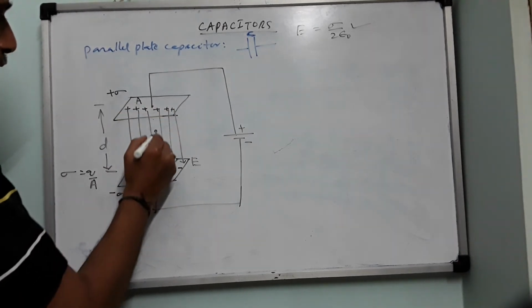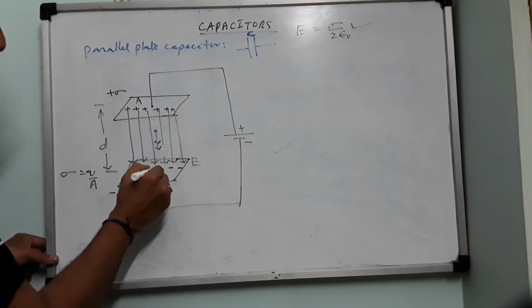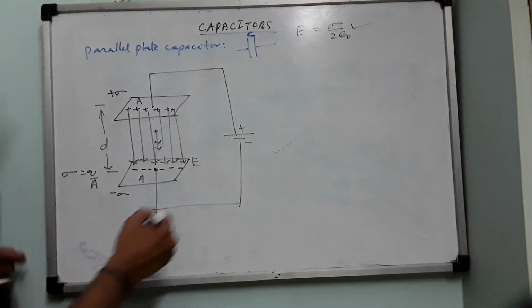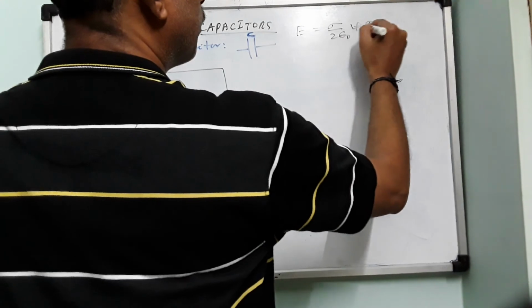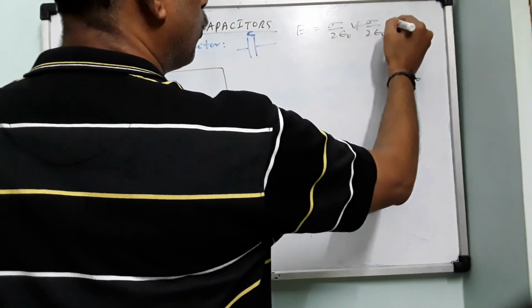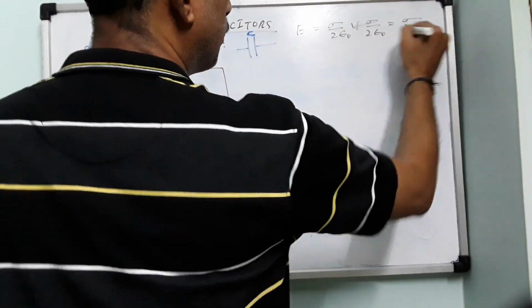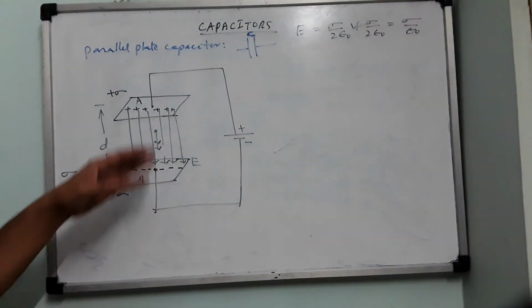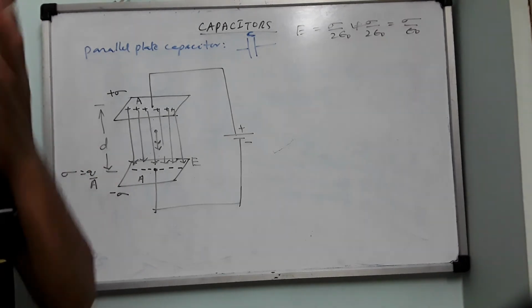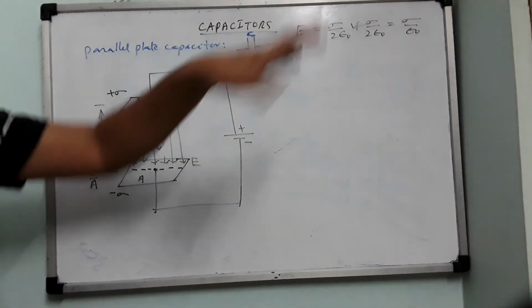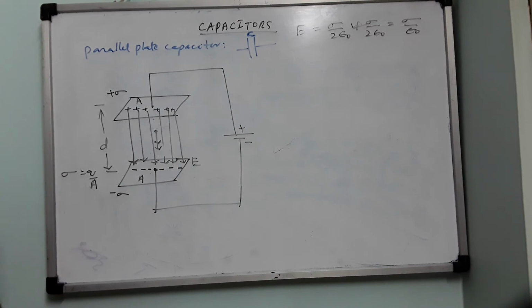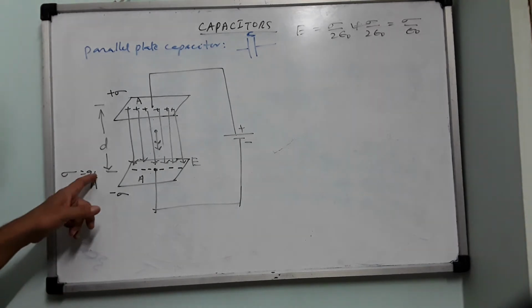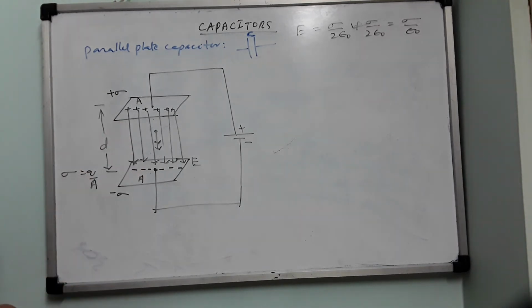So this being a positive plate, it produces an electric field radially outwards from here. And this one radially inwards. How much does it produce? Same, sigma by 2 epsilon naught. So both will now add up: sigma by 2 epsilon naught plus sigma by 2 epsilon naught. So this will be sigma by epsilon naught. So if one more question is asked, what is the net electric field between the plates of the parallel plate capacitor, what is your answer? Sigma by epsilon naught. Sigma is nothing but what? Q by A. So Q by A epsilon naught.